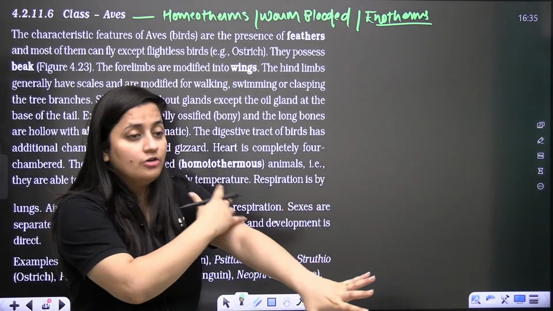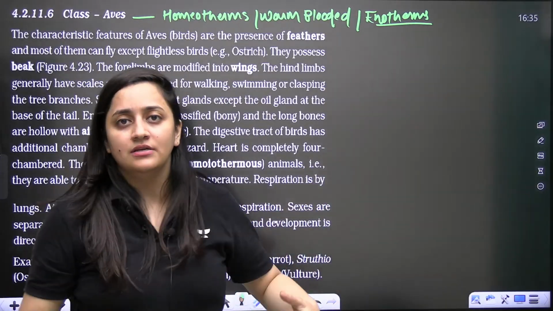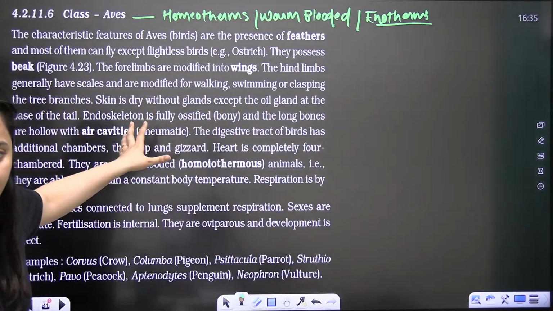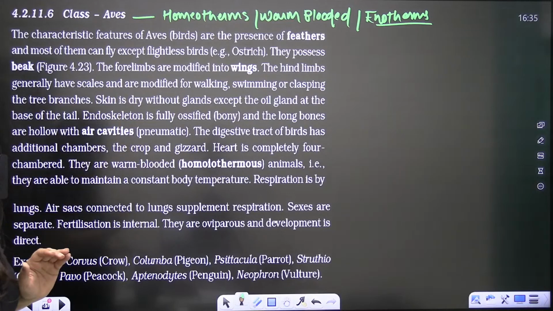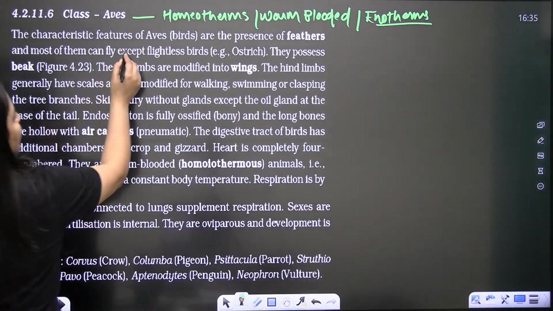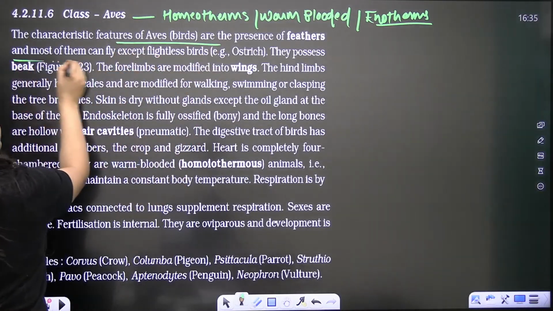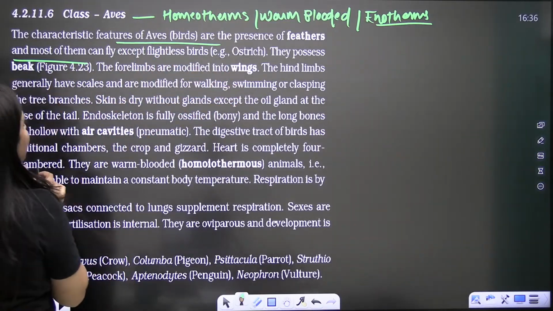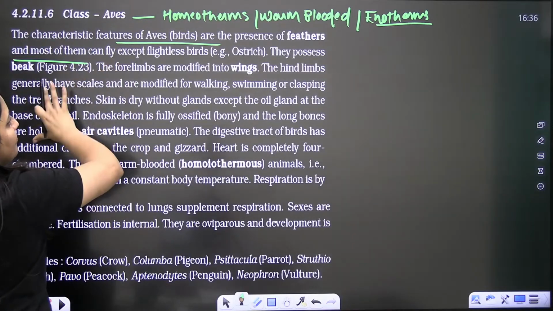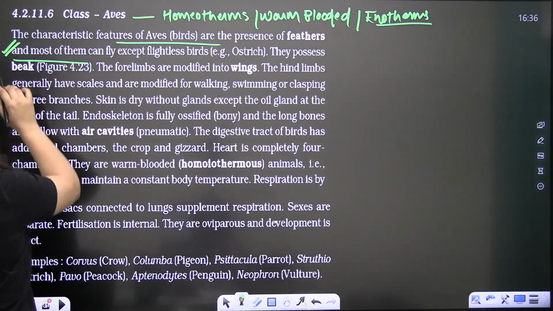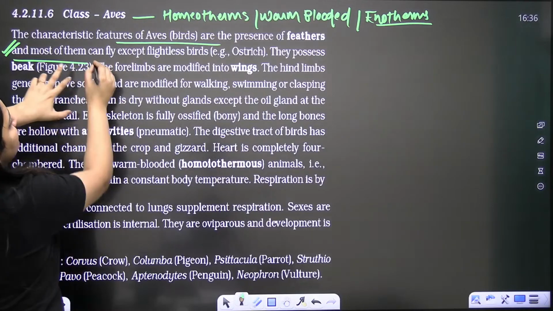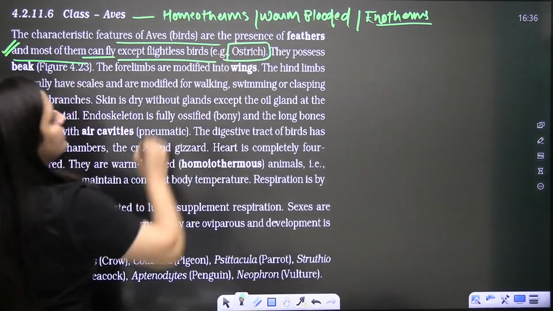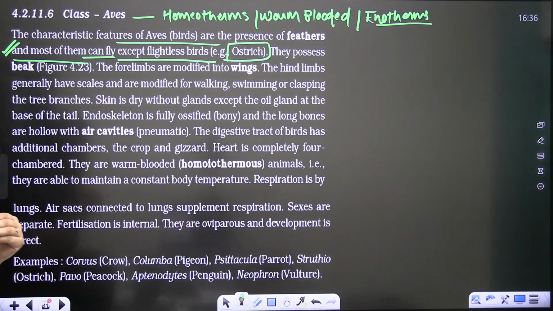In their case, the forelimb will have the feathers. So feathers are going to cover their body. It is a very unique character of the birds. Aves, the most important feature, as I said, is the presence of feathers, bache, which is going to cover their body. Most of the birds can fly except the flightless birds like ostrich.